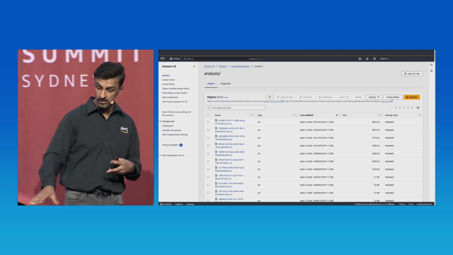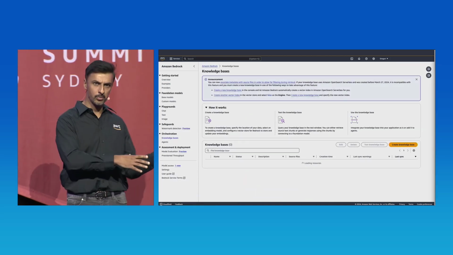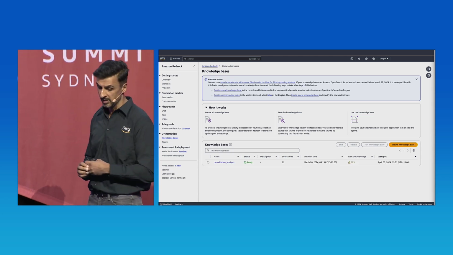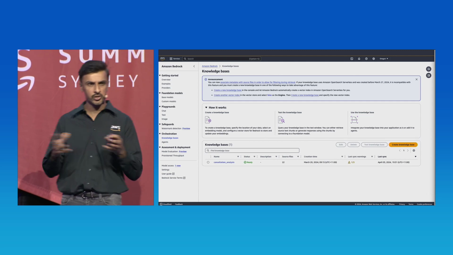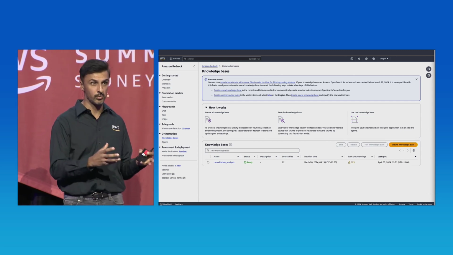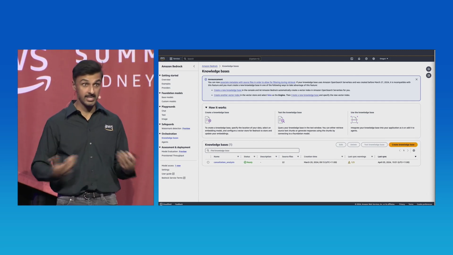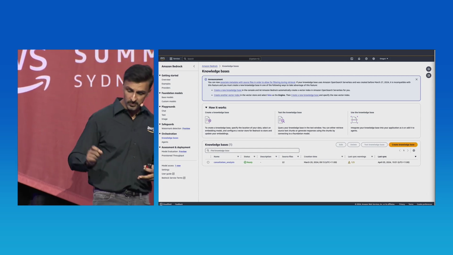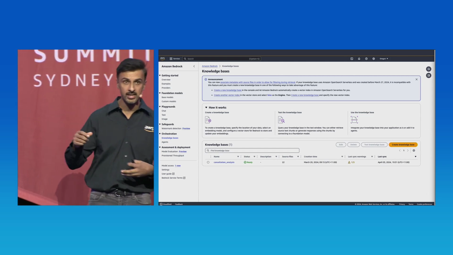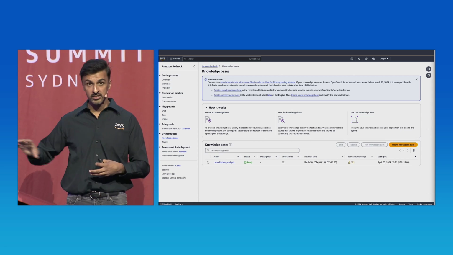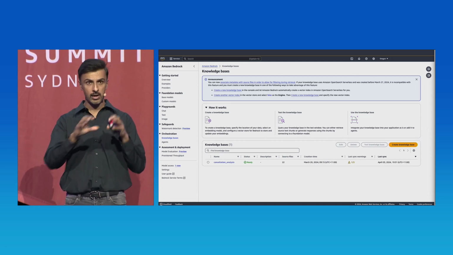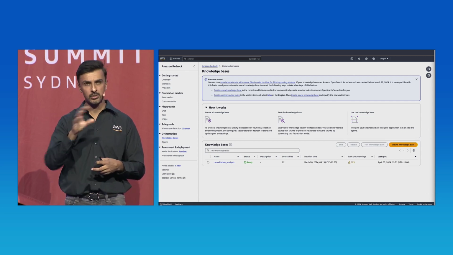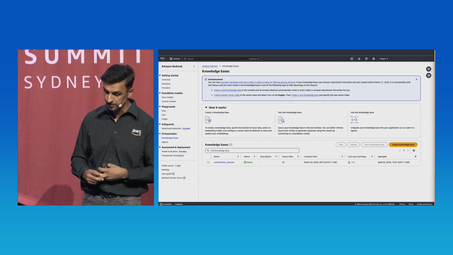So we'll look at the details of that in a moment, but let's jump over to Bedrock Knowledge Base. So Bedrock Knowledge Base is a new capability within Bedrock which enables us to enrich the context of a foundation model with our own data. So in this case, cancellation data. So as data is being written into S3, Knowledge Base is able to synchronize that, embed vectors and store that in OpenSearch. And so when we call or send a prompt to our foundation model, it's able to leverage and bring in that data as needed.